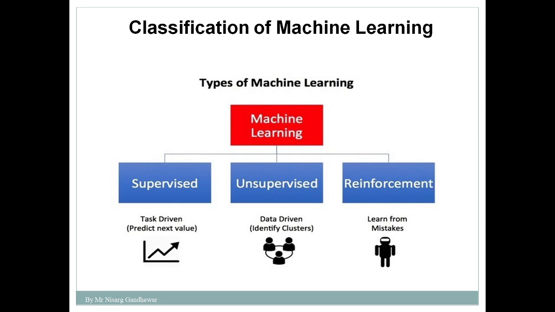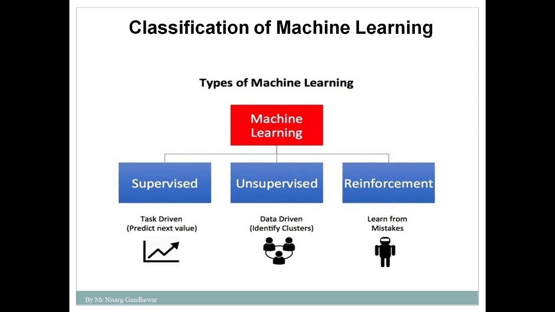Similarly, reinforcement learning is not going to take any kind of input dataset. Just as in supervised learning we take labeled data and in unsupervised learning we take unlabeled data, in reinforcement learning we are not going to take any kind of data or input, but reinforcement learning works only on the strategy of trial and error.